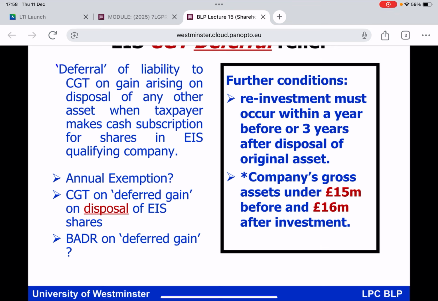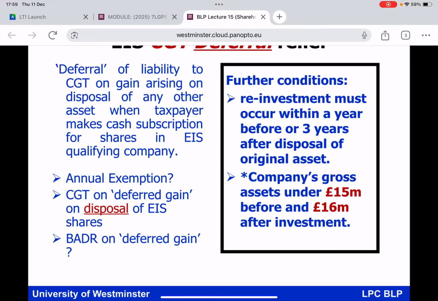Furthermore, ask yourself the question, if you are deferring liability to pay CGT on gains on an asset that you recently disposed of before you sink your cash into the company, when would you have to pay the CGT on those deferred gains? Answer, when you get rid of the shares in the company in which you have just invested. That would be the trigger point. And if the original asset that you had would have qualified for BADR, then when ultimately you pay the CGT on the deferred gain, you can still have the BADR when finally you do settle up with HMRC.